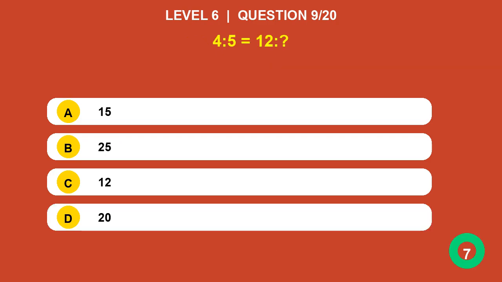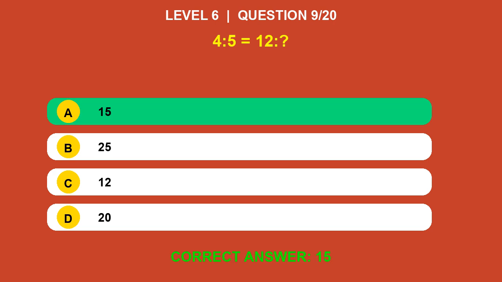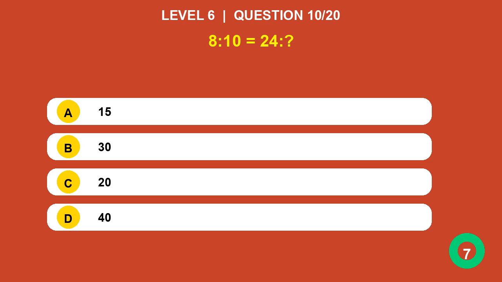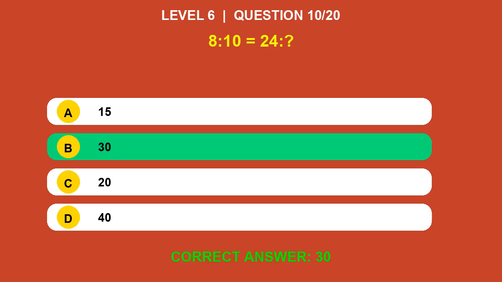4:5 equals 12? Answer is 15. 8:10 equals 24? Answer is 30.